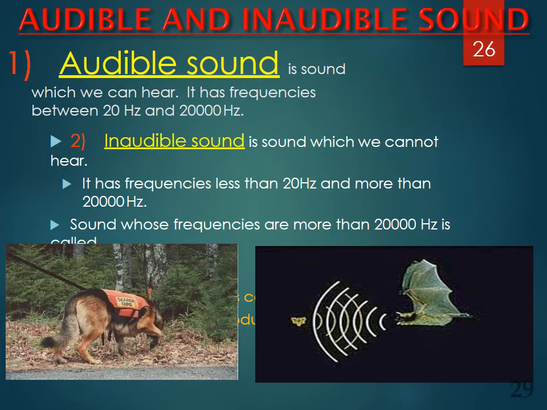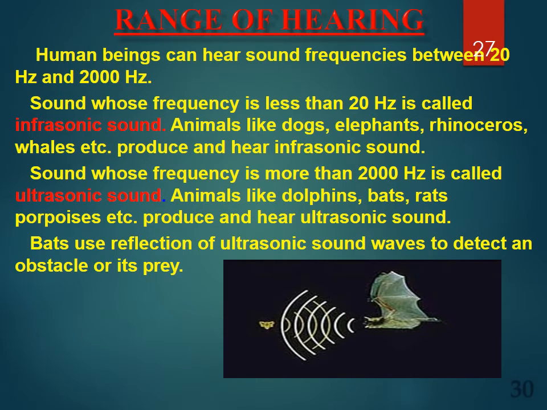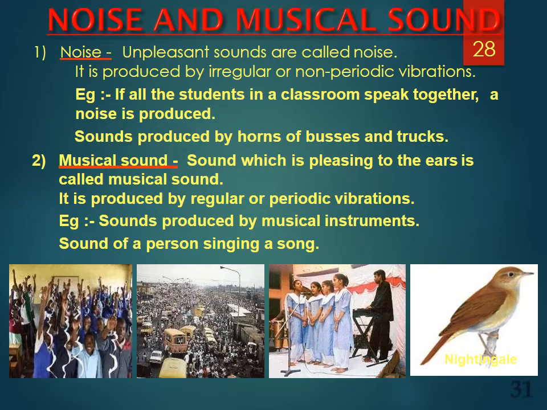Audible and inaudible sound. Audible sound is a sound which we can hear. It has frequencies between 20 Hz and 20,000 Hz. Inaudible sound is a sound which we cannot hear. It has frequencies less than 20 Hz or more than 20,000 Hz. The sound which has frequency less than 20 Hz is called infrasonic sound. The sound which has frequency more than 20,000 Hz is called ultrasonic sound.